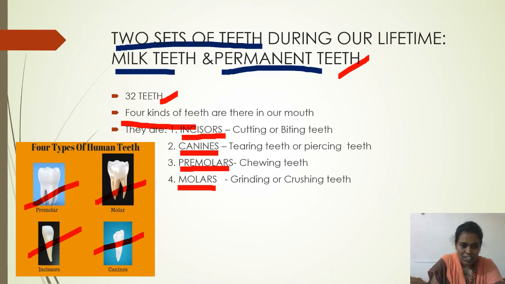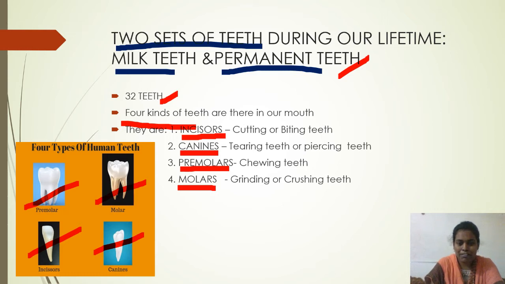Observe the structure here. If you see the function of each and every type of teeth, incisors help to cut the food. They are also called cutting or biting teeth. They are present here at the front of the mouth. Incisors help in cutting the food.